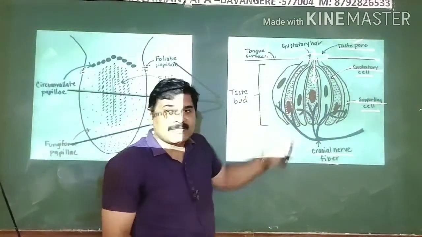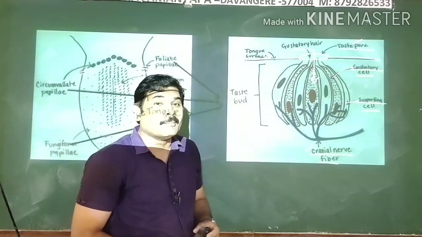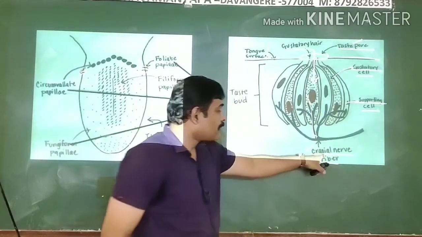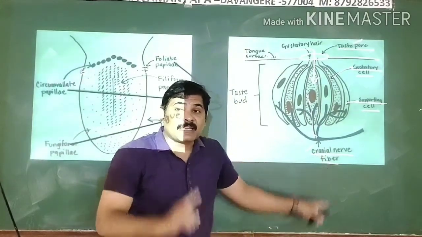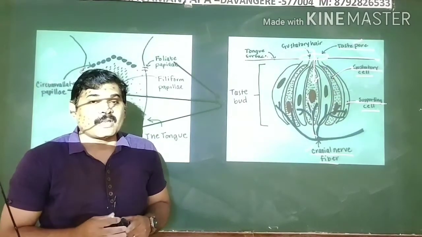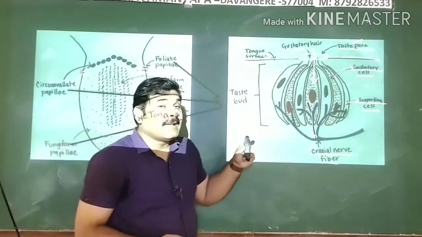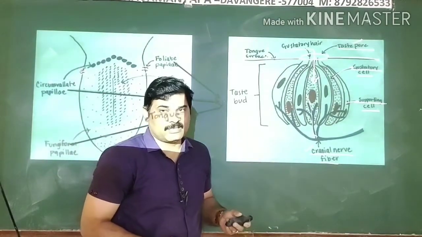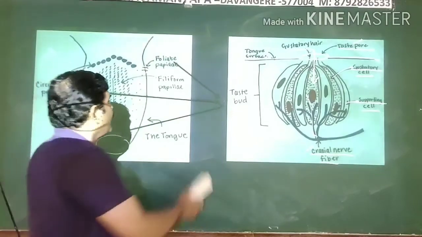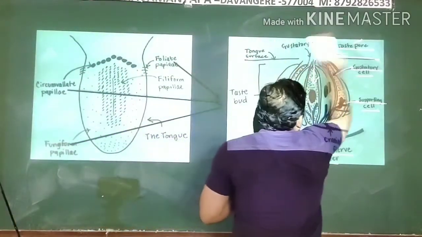Meanwhile, these gustatory cells produce stimuli. These stimuli are taken up by the cranial nerves and carried to your brain. There are specialized places in your brain which are able to identify the sensation of taste. This is all about your taste bud. Now let us see the functions of your tongue so that we can conclude this concept today.